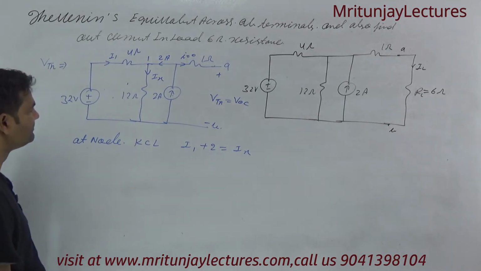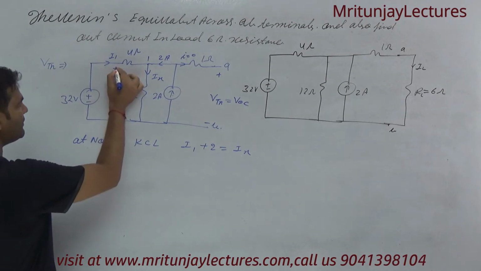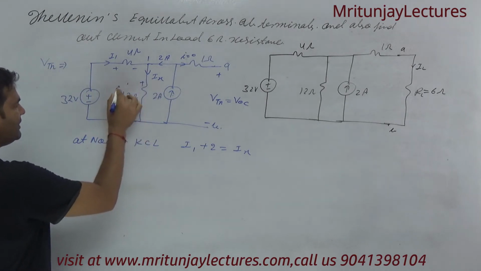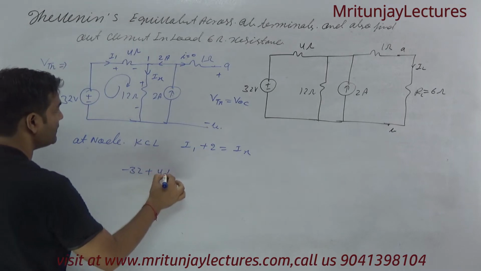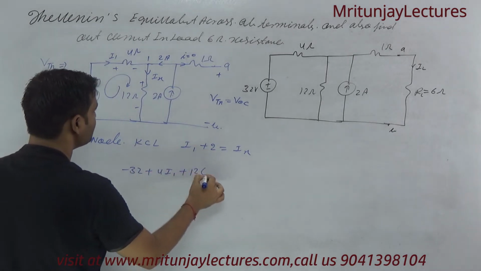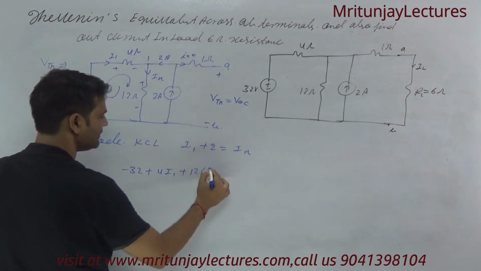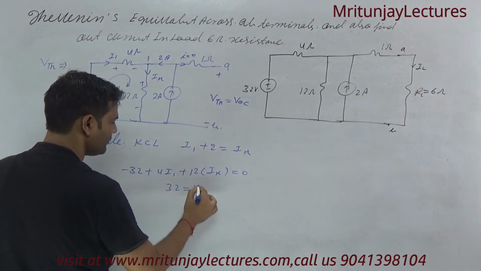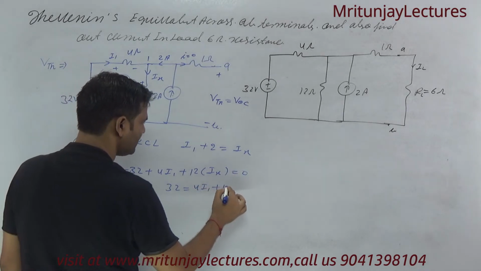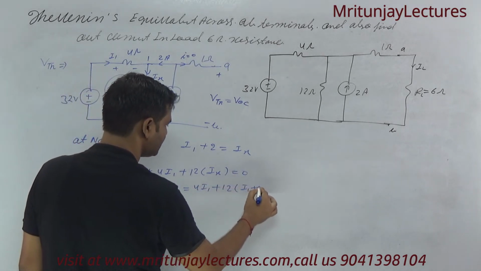What about I1? You can apply KVL in this loop. Minus 32 plus 4I1 plus 12 into Ix equals 0. So 32 equals 4I1 plus 12 into (I1 plus 2).